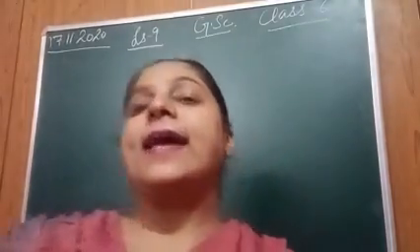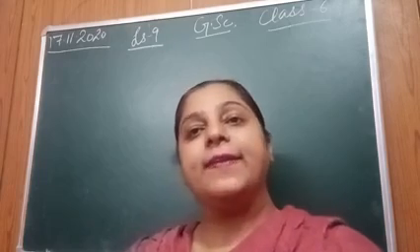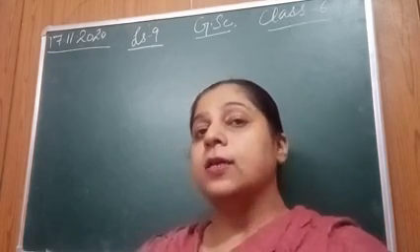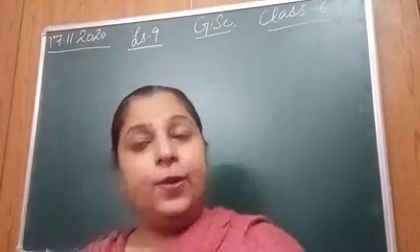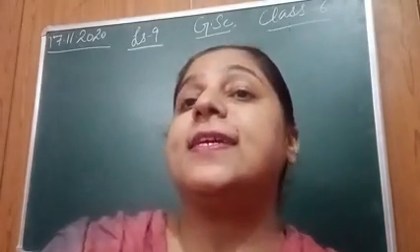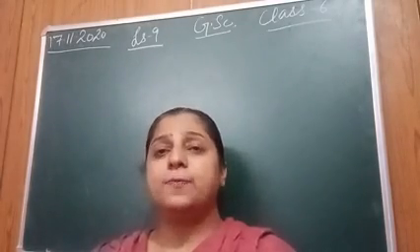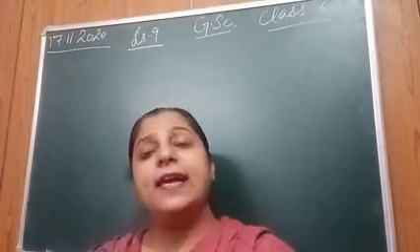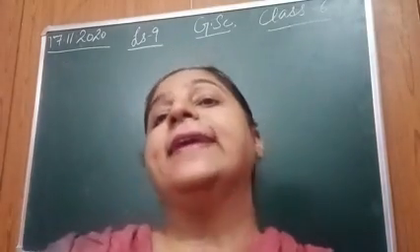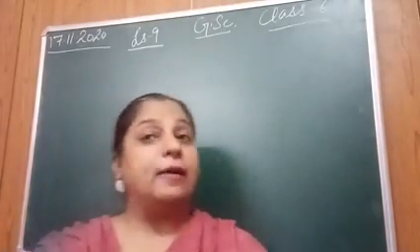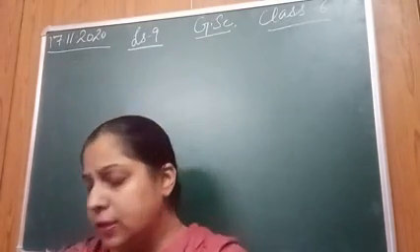Yes students, as we had started lesson number 9, living organisms and their surroundings, we will be continuing with that chapter. On that day, you did certain habitats, adaptations of desert plants and animals. Today I will be discussing the characteristics. Before that, let me tell you about biotic and abiotic components of environment.